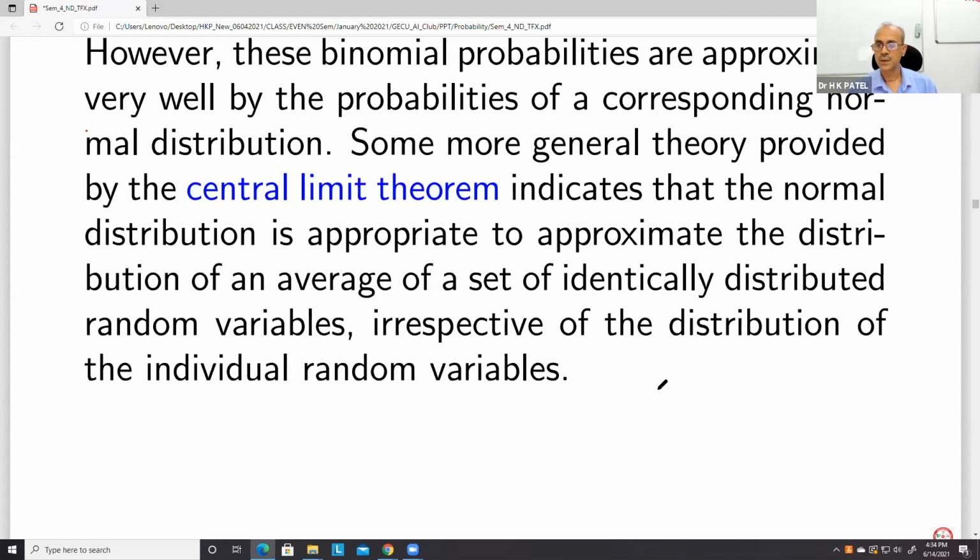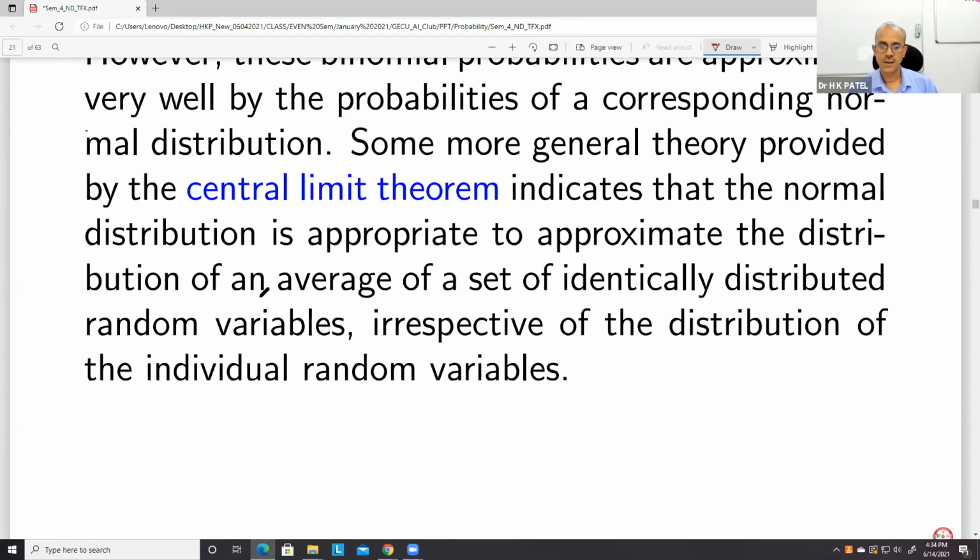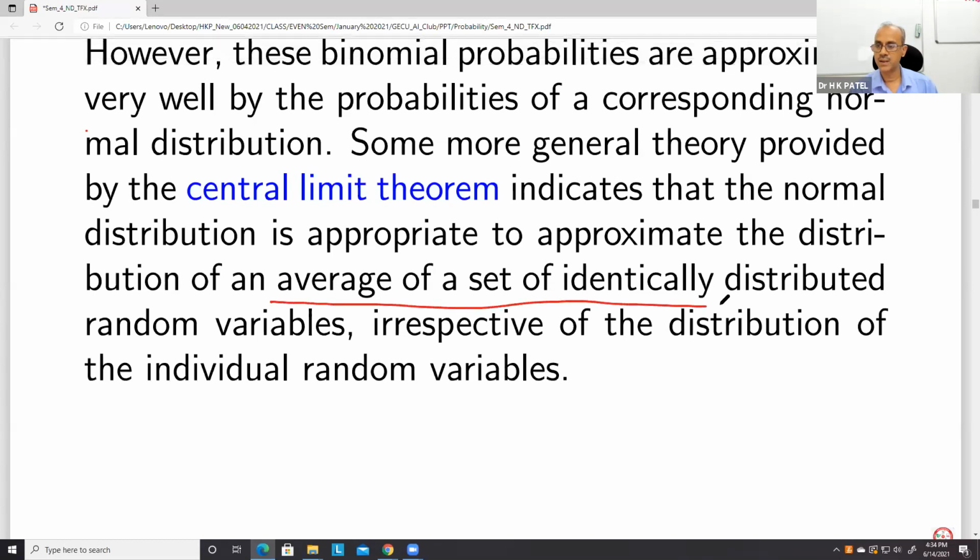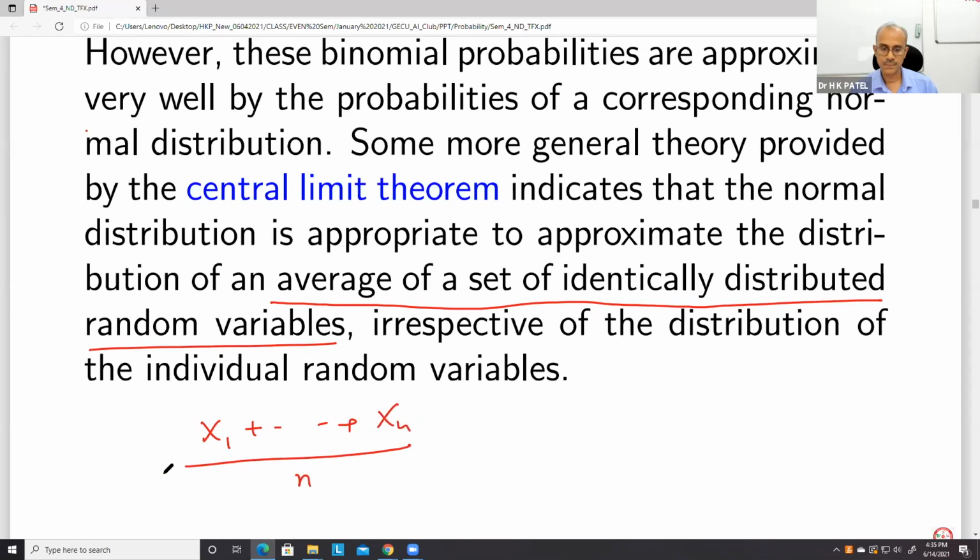Okay. So what it says: the average of a set of identically distributed random variables. We have just seen the average. It is (x1 plus ... plus xn) by n, that is x bar.